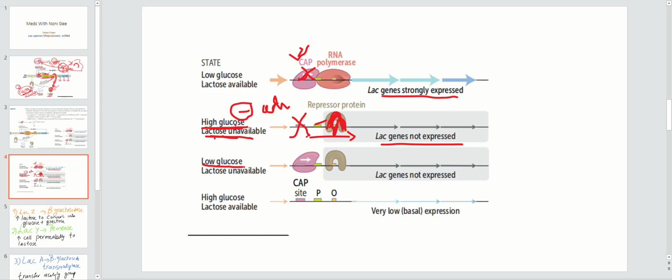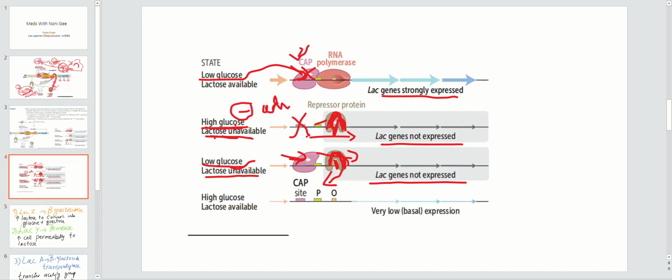Now you see the low glucose. As I told you, whenever there is low glucose, this CAP will be present. So CAP is here. Now low glucose, adenyl cyclase activation, CAP will bind to the CAP site. Now lactose unavailable. Again, whenever lactose is unavailable, repressors stay on the operator site. So if low glucose, CAP is binding. That is one point. But lactose is unavailable, and lactose is necessary to bind with this repressor protein and remove it from the operator site. When it is removed, then CAP can do the work and cause the gene activation and all that process.